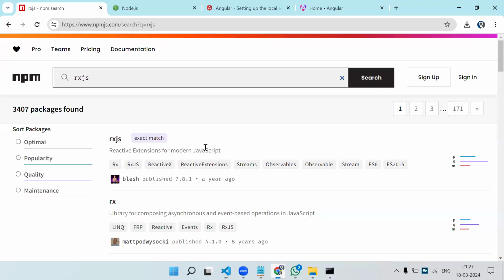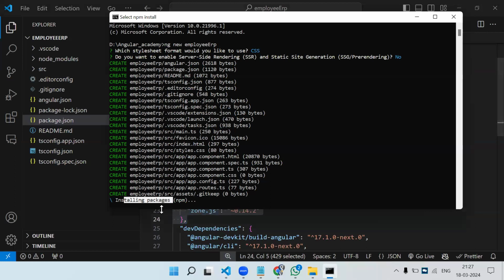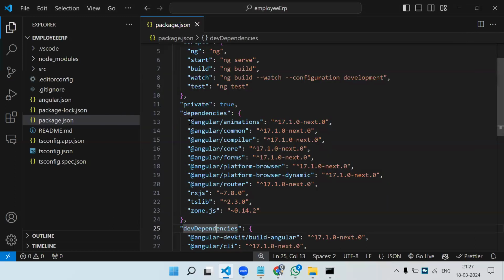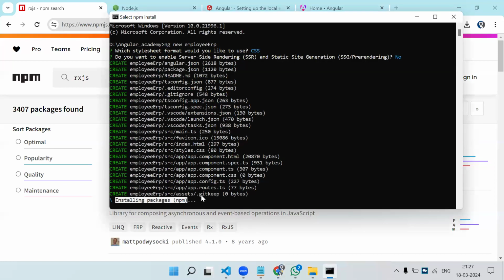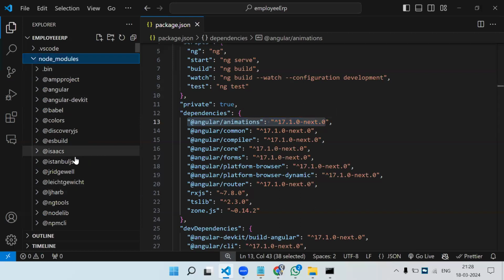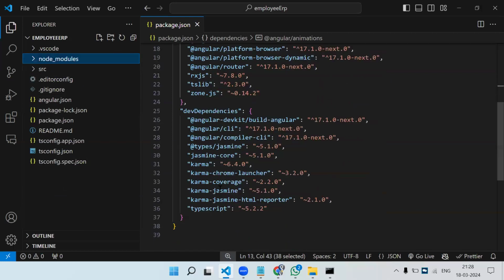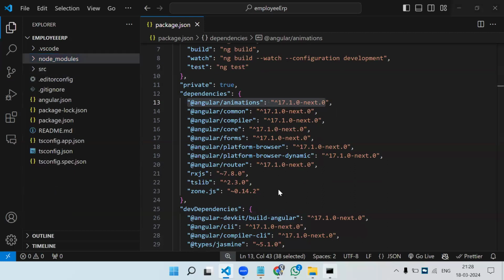So now, what are the libraries? See, that process was going on. It is still going on, installing packages. So what it is doing is reading the package and its version from this file and downloading from NPM. When this process is going on, it is reading the package.json of your Angular project. It is reading package by package, and it is installing that particular version from NPM into your node module folder. So whatever package names you can see over here, all those folders are being downloaded in this node module folder. So this is that process going on.